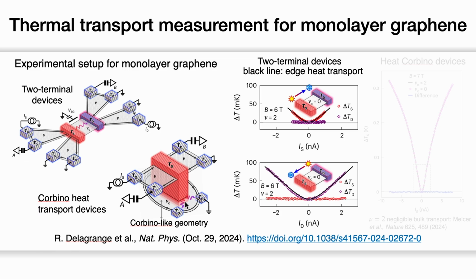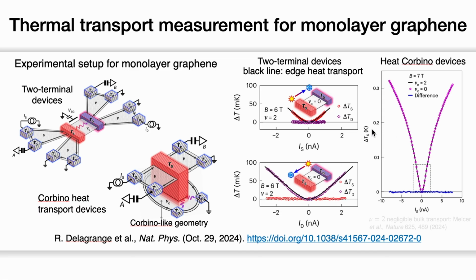The authors measure the temperature of this floating metal using the top and the bottom graphene. The measured temperature difference between these two graphene is denoted as delta Ts. The filling of the bottom layer graphene can be controlled by a local gate.